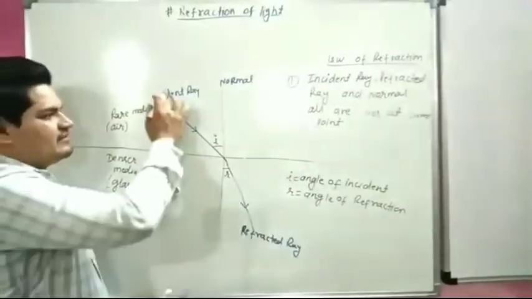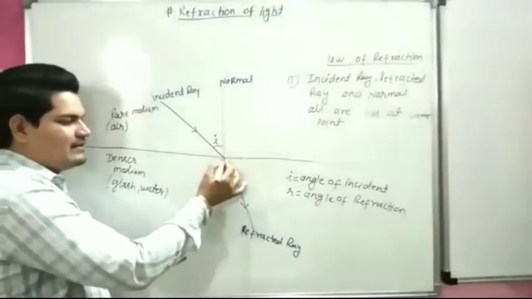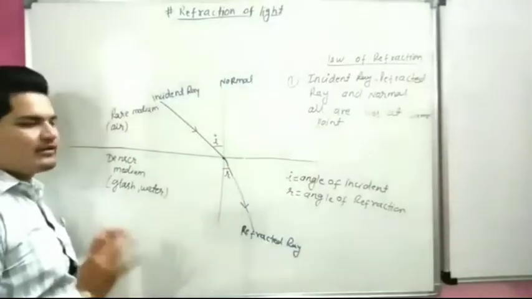It means this is the incident ray, this is the normal, and this is the refracted ray. All lie at the same point. This is our first law.